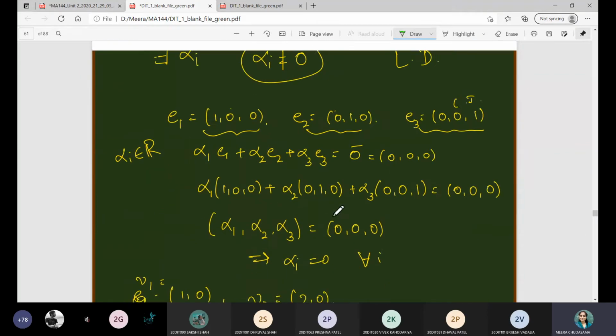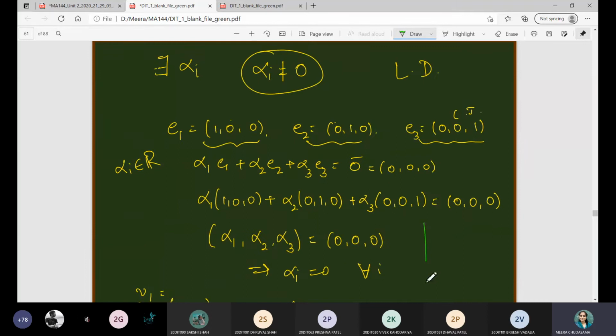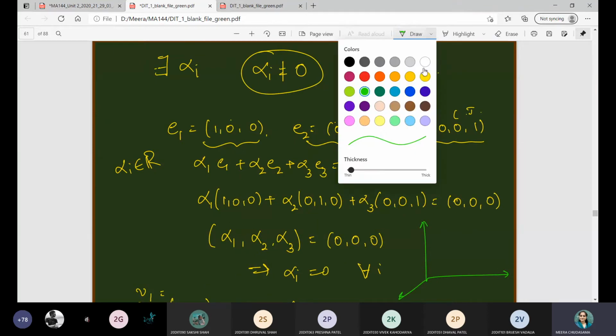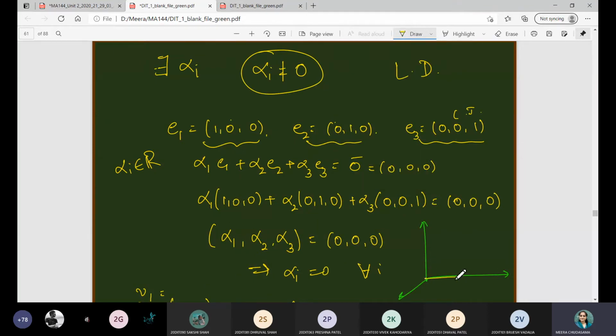Elsewhere, if you see the geometrical representation, they are unit vectors along the xyz coordinates. This one is unit vector E1 along the x-axis, this is unit vector E2 along the y-axis, and along the z-axis this is E3. When vectors are linearly dependent, they will lie on each other. Here you can see that they are exactly at 90 degrees. Similarly, geometrically, if you consider this one and this one, they will also be linearly independent.